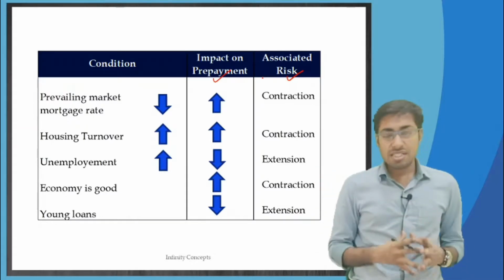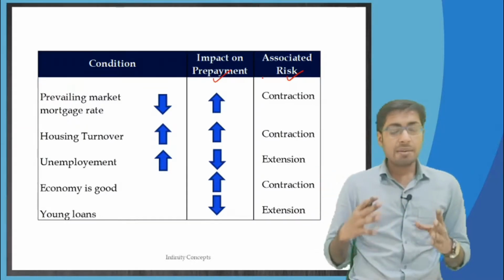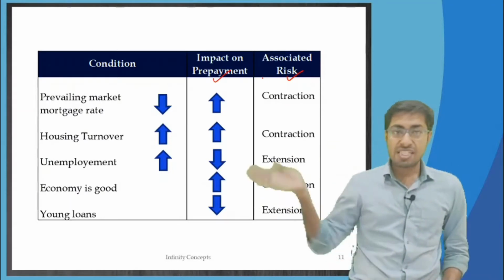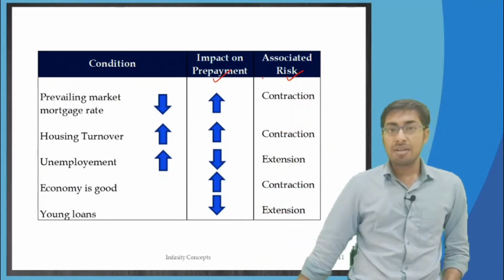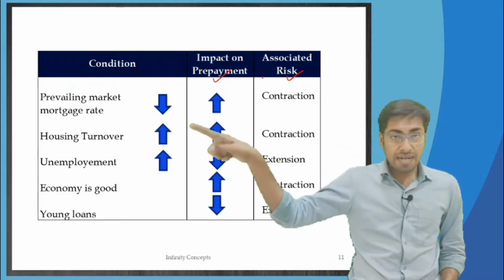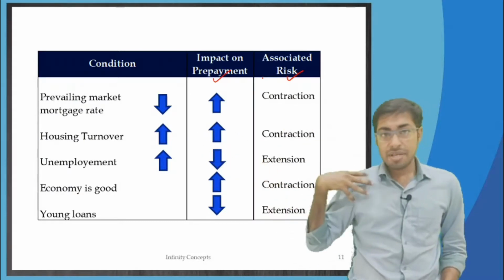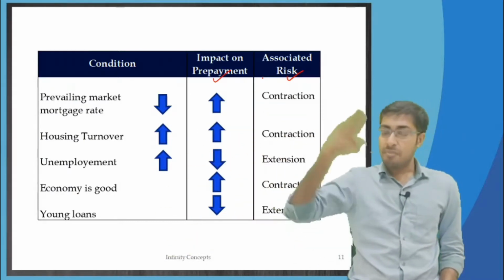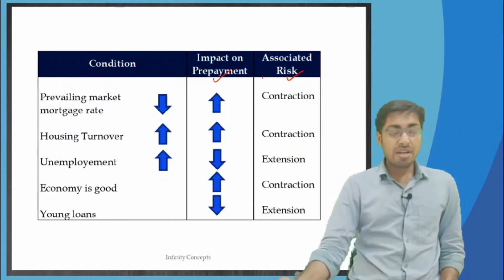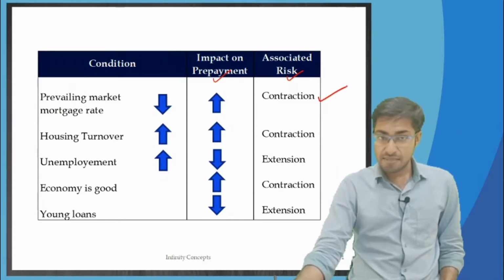Well, now what does it mean? Prevailing market mortgage rate: if the market interest rates have fallen down, then people will take a loan from that market guy and prepay me the whole amount. So the prepayments will be more. If the prepayments are more, it will lead to contraction risk.